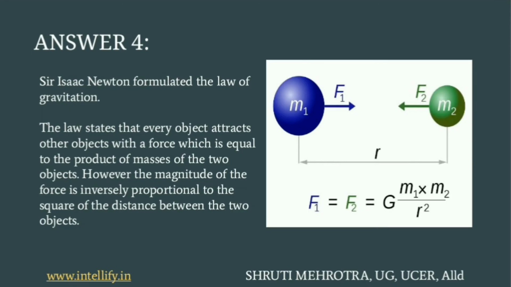So if you remove that proportionality sign, it is replaced by a proportionality constant, that is capital G, whose value is equal to 6.67 into 10 to the power minus 11. So there is a common formula which is formulated, that is F is equal to G m1 m2 upon r square.